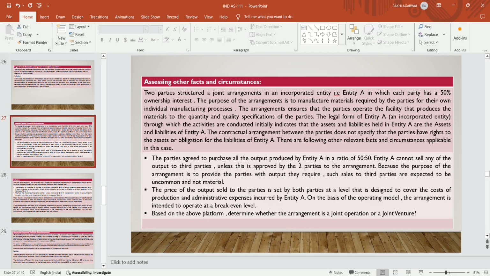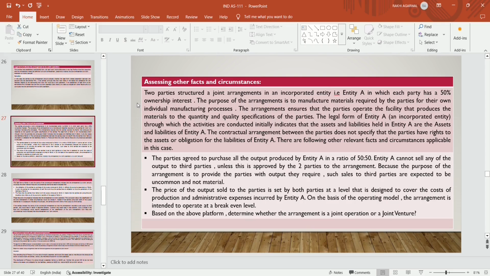The parties agree to purchase all the output produced by entity A in the ratio of 50:50. Entity A cannot sell any of the outputs to third parties unless this is approved by the two parties to the arrangement. Because the purpose of the arrangement is to provide the parties with output they require, such sales to third parties are expected to be uncommon and not material. The price of the output sold to the parties is set by both the parties at the level that is designed to cover the cost of production and administrative expenses incurred by entity A. On the basis of the operating model, the arrangement is intended to operate at a break-even level.